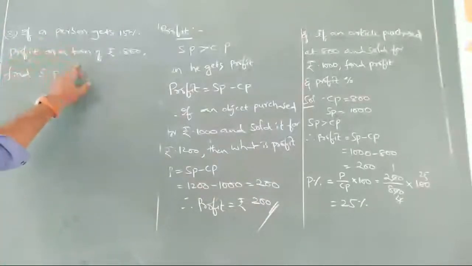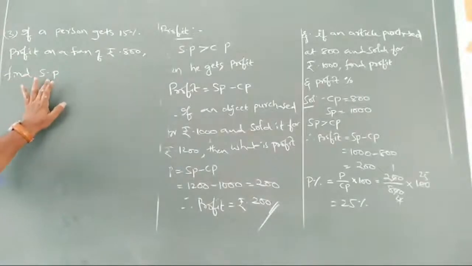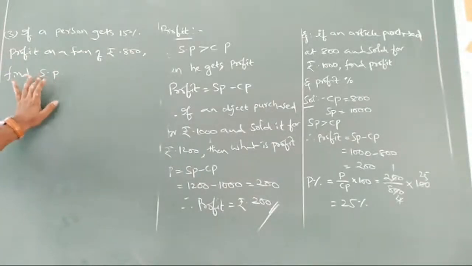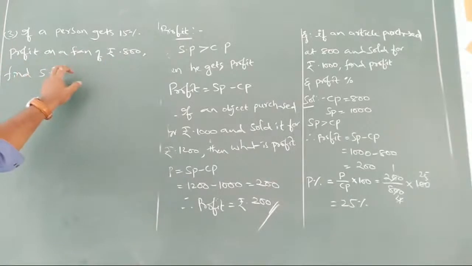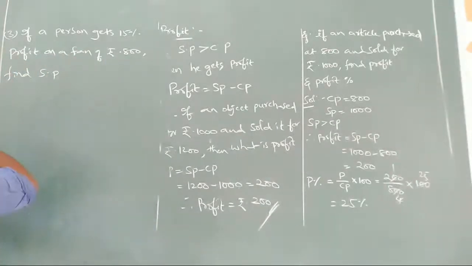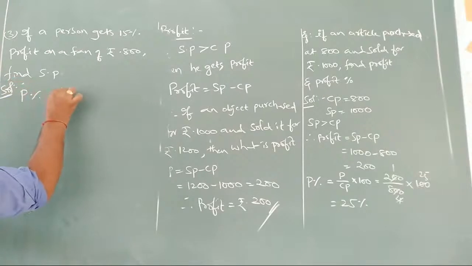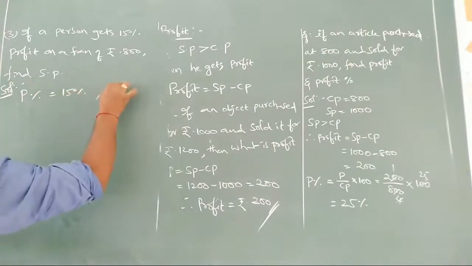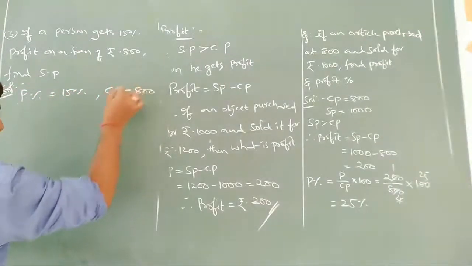A person gets 15% profit on a fan of rupees 800. Find SP. We need to find SP. The profit we need is 15%. CP is 800.